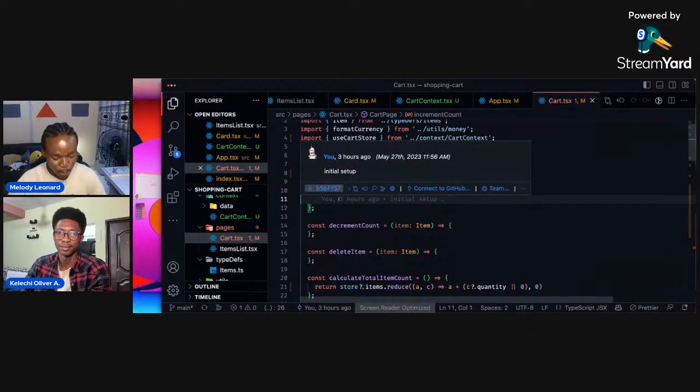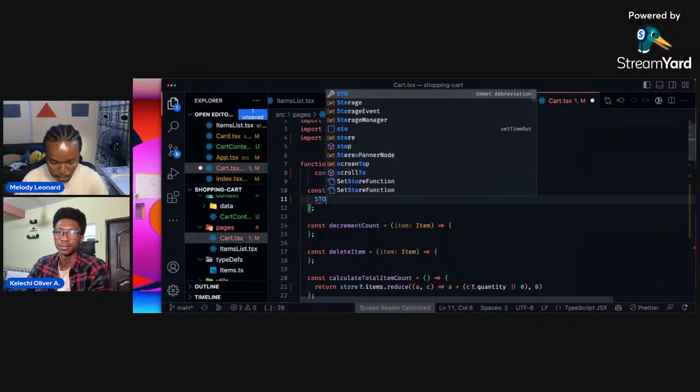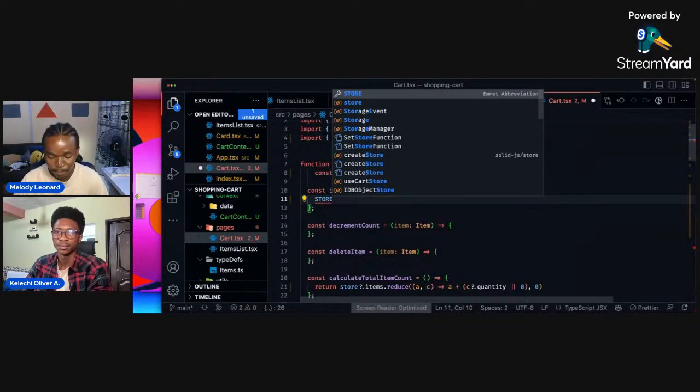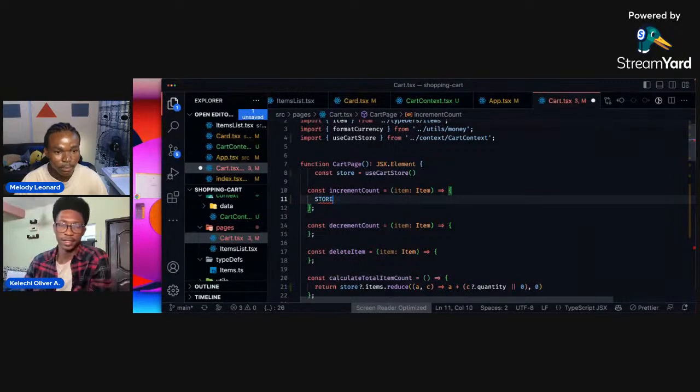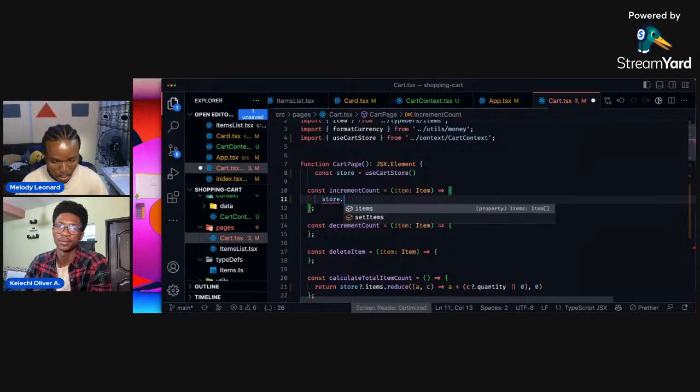So, increase item. The way we want to handle this is to go ahead and say store dot items.